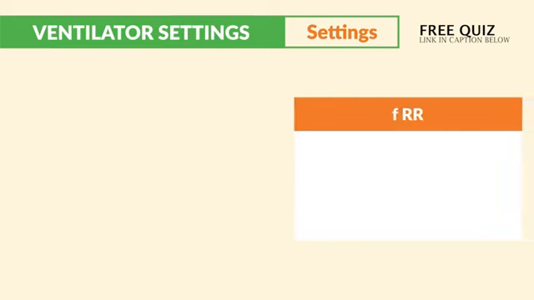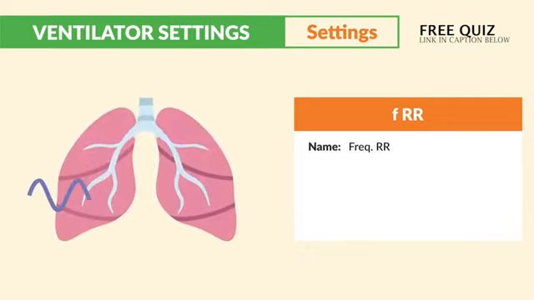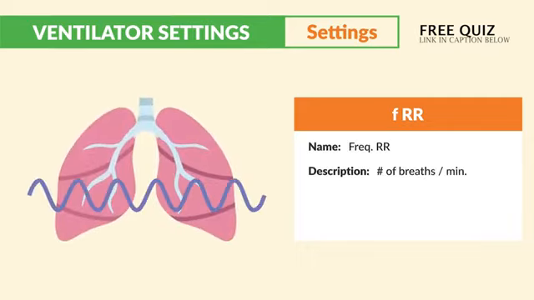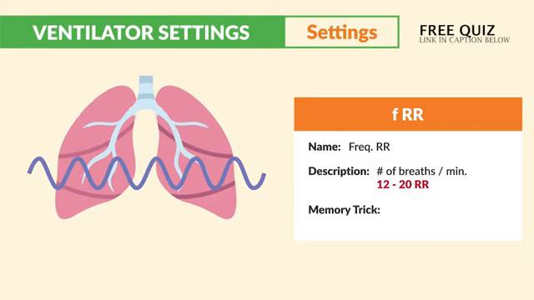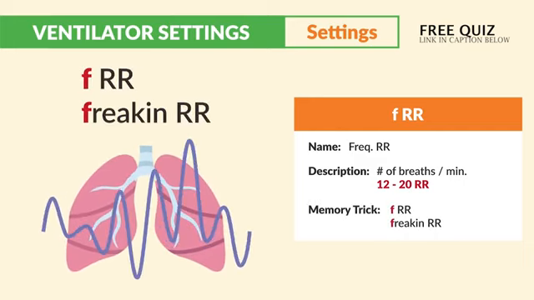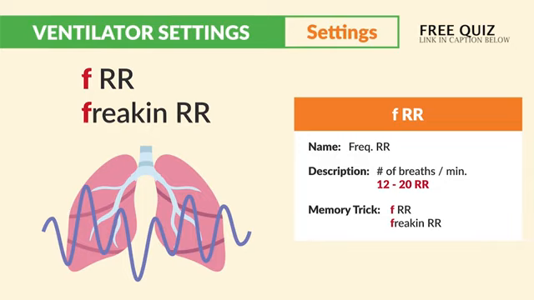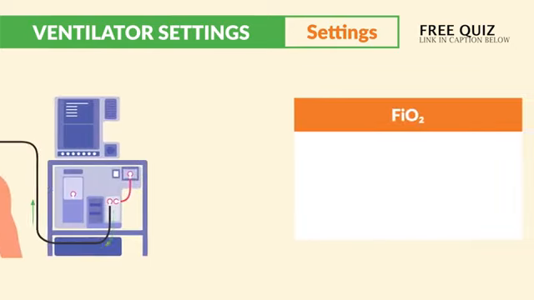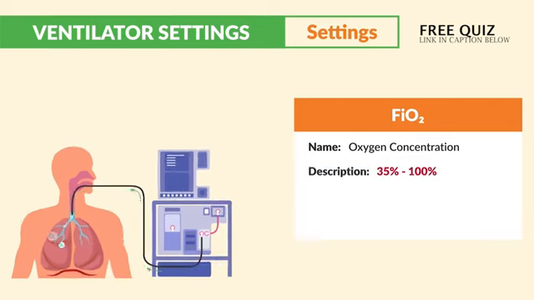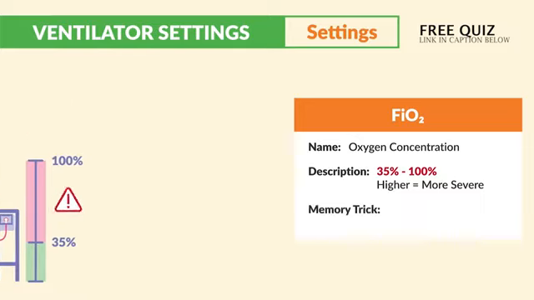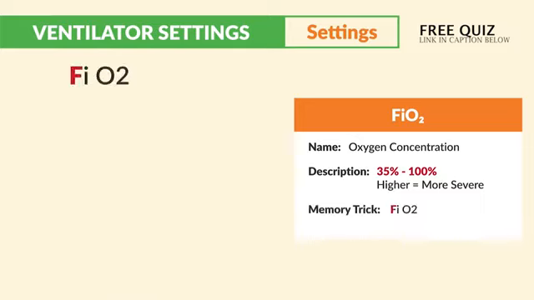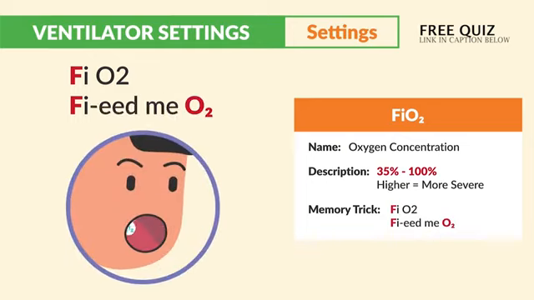Next is FRR. This is our frequency of respirations, just the number of breaths per minute. Just like your normal vital signs, 12 to 20 is the typical setting here. The memory trick: just think FRR as freaking respiratory rate, man. Okay, next is FiO2. It's our oxygen concentration, typically between 35 to 100%. Naturally, the higher the oxygen percentage, the more severe the patient is. The memory trick: FiO2, just think feed me O2.